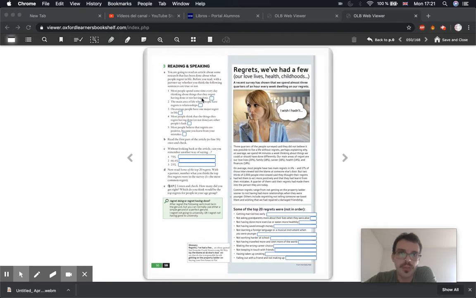So what we'll do first is, it's about regrets. Now regrets, if you don't remember, are when you've done something in the past and you feel bad about it now. I think in Spanish you say arrepentir, but I'm not sure. Anyway, so it's about regrets.